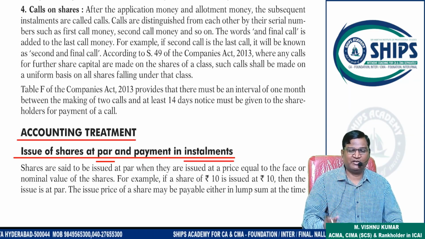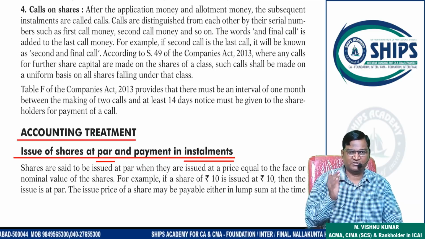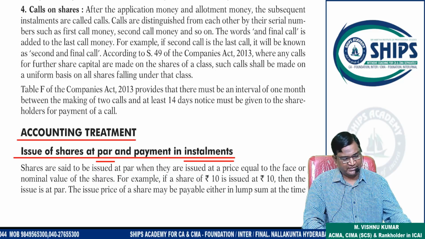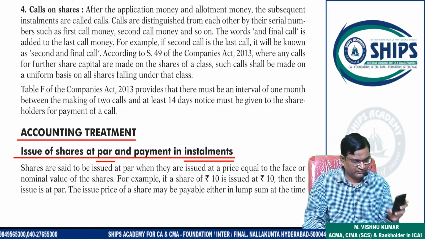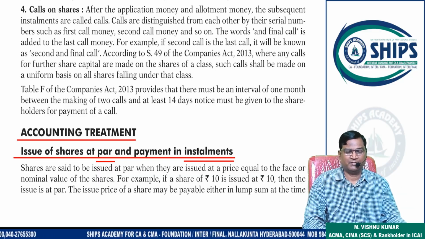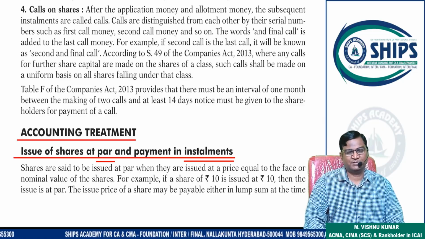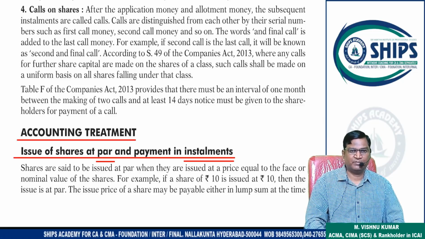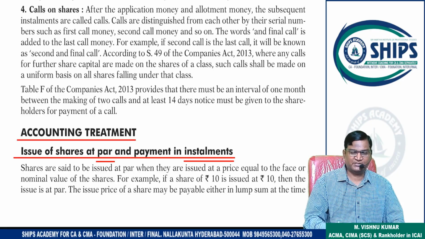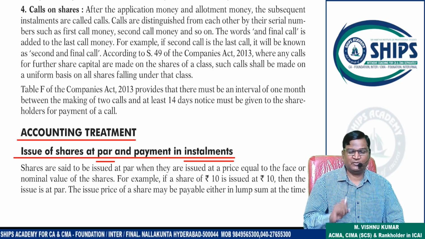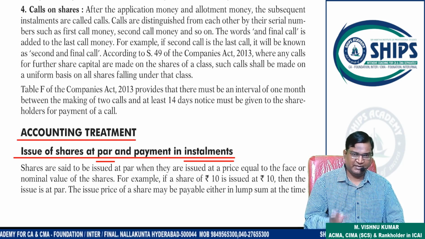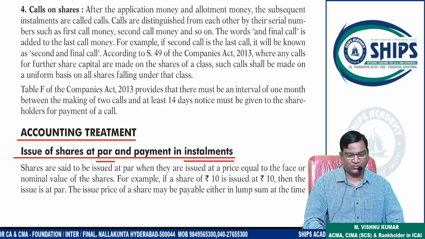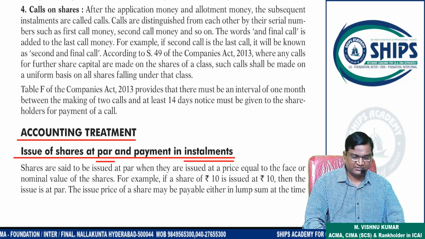The remaining amount they will collect on allotment, first call, final call. But nowadays the system has changed. Nowadays the company collects the entire 10 rupees along with the premium amount at the application stage only. Clear now? Yes sir.